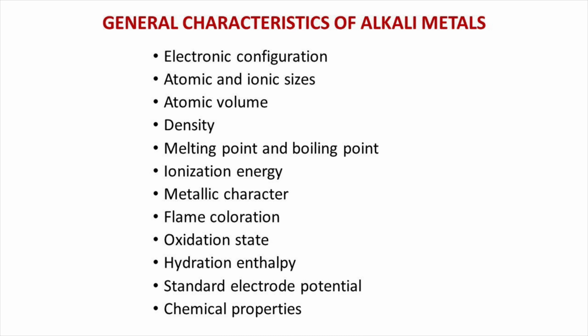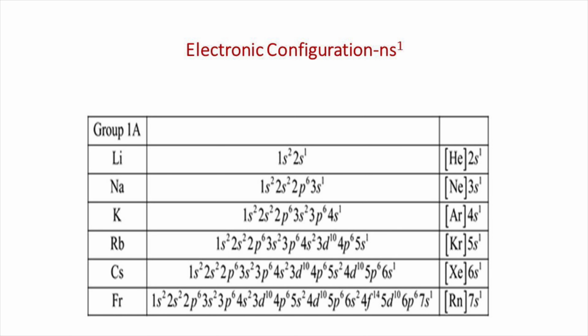Now we are going to discuss the general characteristics of alkali metals. The general characteristics include electronic configuration, atomic size, ionic size, atomic volume, density, melting and boiling point, ionization energy, metallic character, flame coloration, oxidation state, hydration enthalpy, standard electrode potential, and chemical properties. Firstly, we can discuss the electronic configuration of alkali metals.